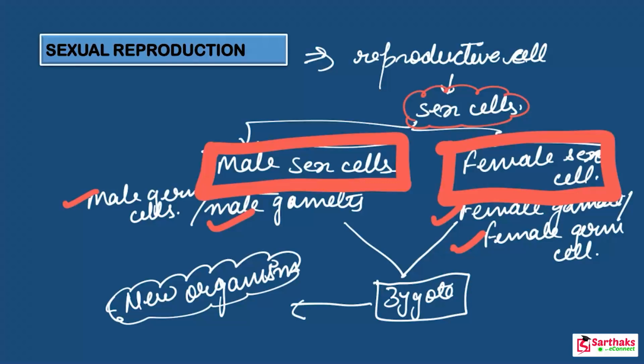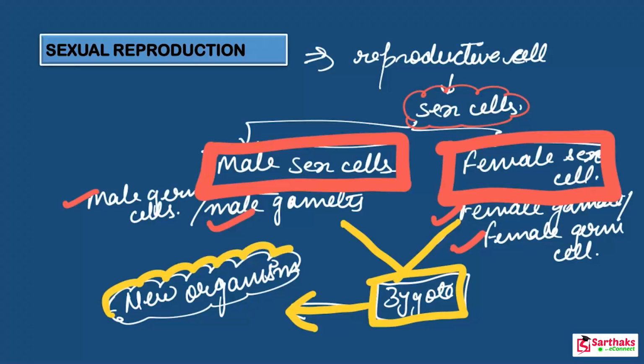When both of these fuse together, they form a new cell which is known as the zygote. And in due course of time, this zygote develops into a new organism. So this is all about sexual reproduction. These are the steps which occur in sexual reproduction.